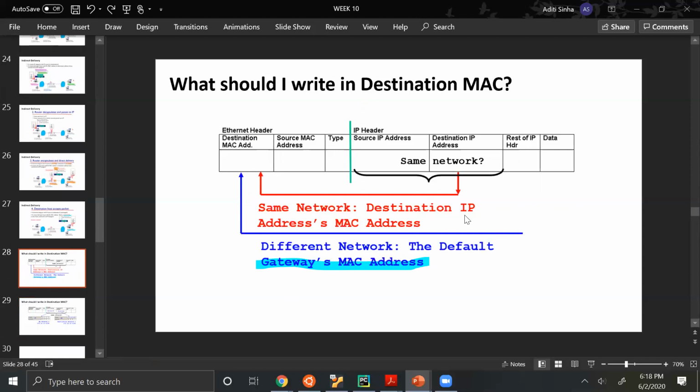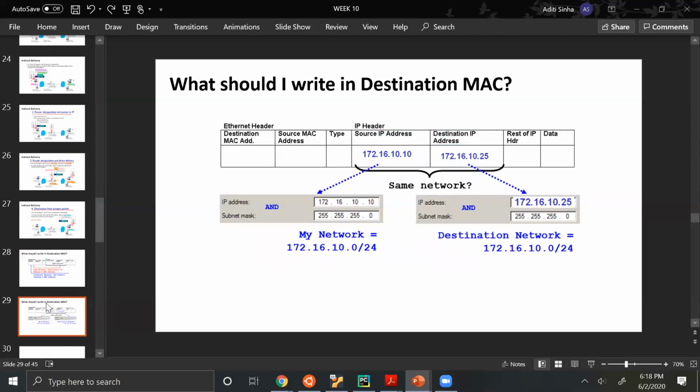And how do I know if the destination IP address is in my own network? Can someone say the answer? Okay, fine. Go ahead. If the IP network mask is the same.